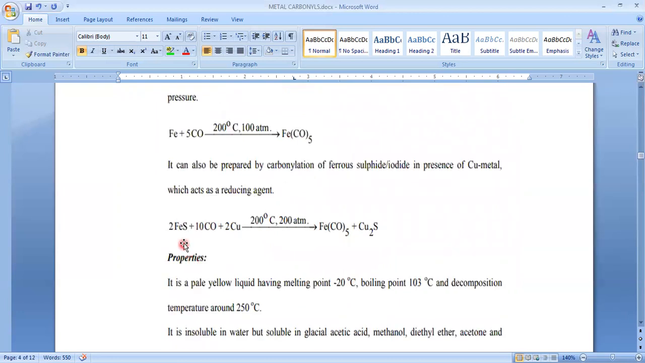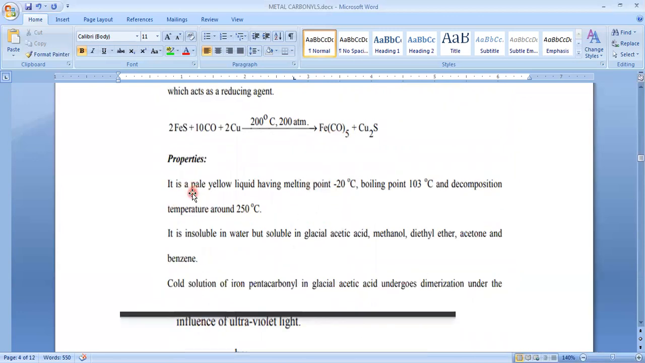And one more method: as in the previous case, where for nickel tetracarbonyl we used nickel sulfide, NiS, here we use iron sulfide, or ferrous sulfide. Ferrous sulfide with carbon monoxide in the presence of copper, which acts as a catalyst or you can say a reducing agent, results in the formation of iron pentacarbonyl. Next, the properties. As with the previous one, it is a liquid, but that one is a colorless liquid, whereas this one is a yellow colored liquid.